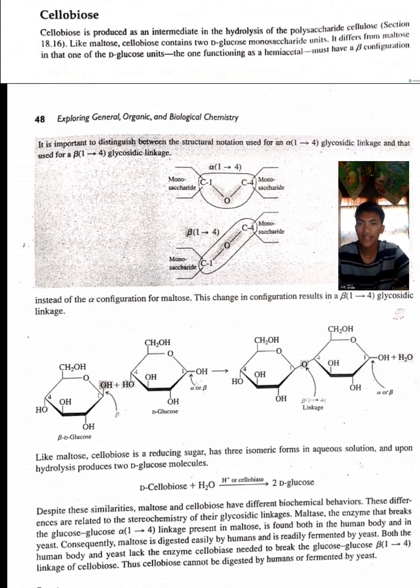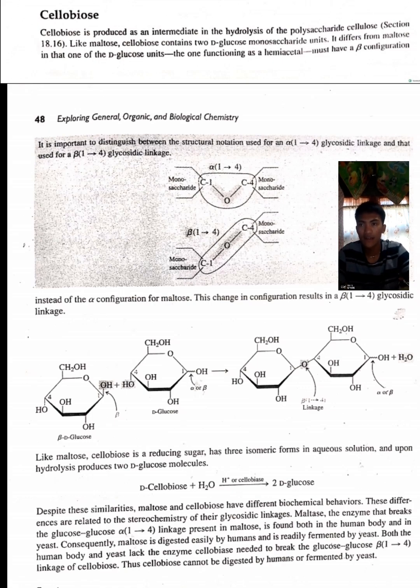The enzyme that breaks the glucose linkage present in maltose is found both in the human body and in yeast. Consequently, maltose is digested easily by humans and is readily fermented by yeast. Neither the human body nor yeast has the enzyme needed to break the glucose linkage of cellobiose.